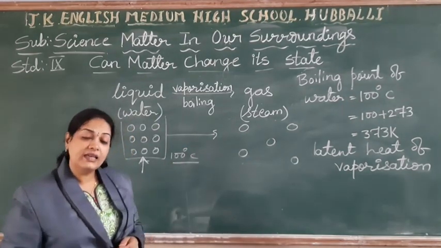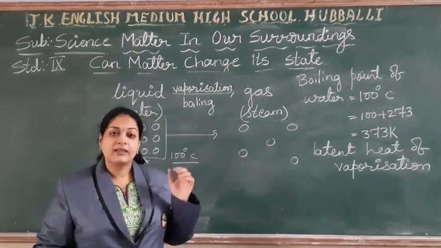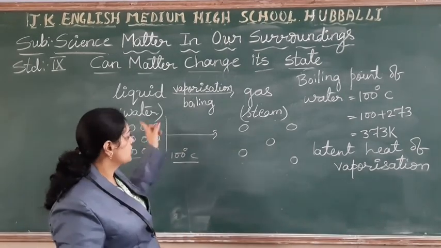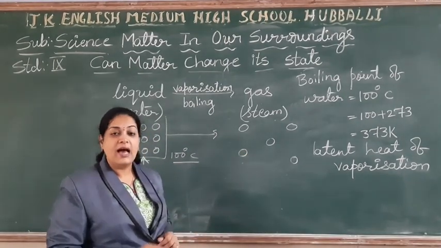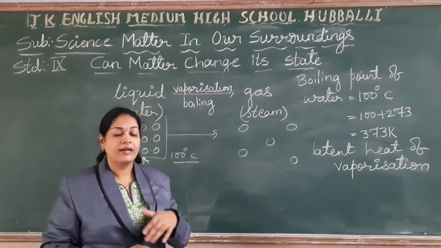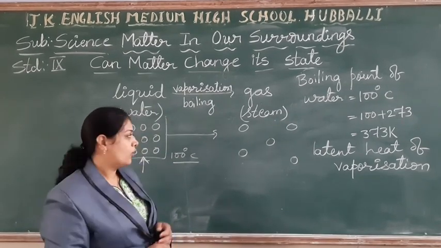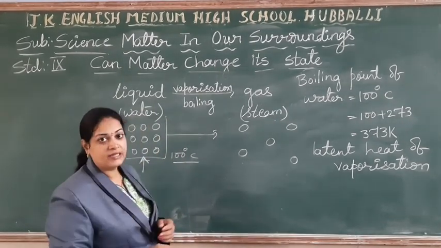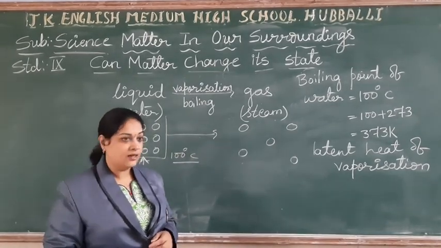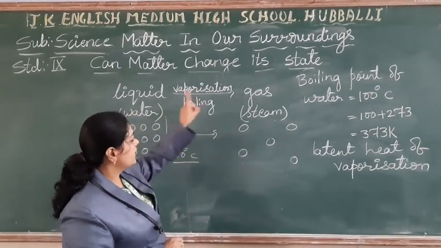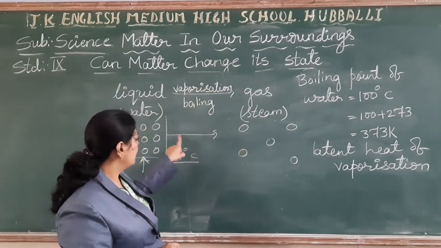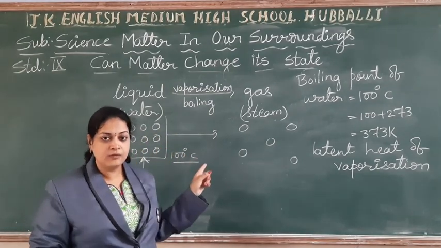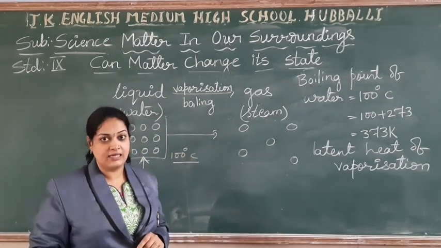When it reaches 100 degrees Celsius, at that time it will change its state. As you provide heat, kinetic energy will be more. So the movement of the particles will become faster and they will start changing their state at a particular temperature, that is 100 degrees Celsius.